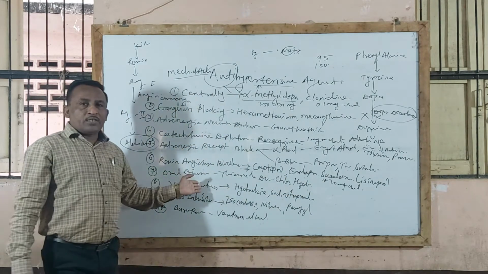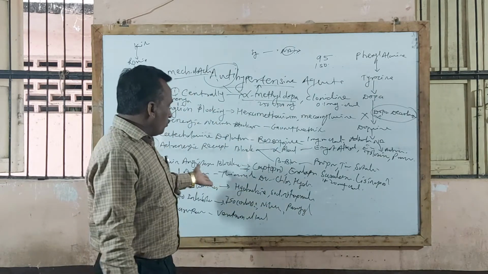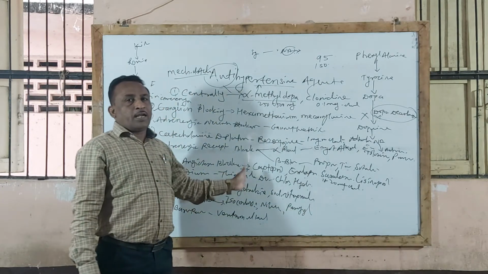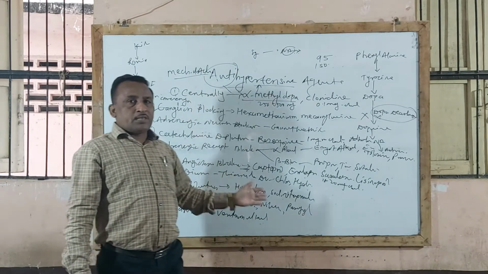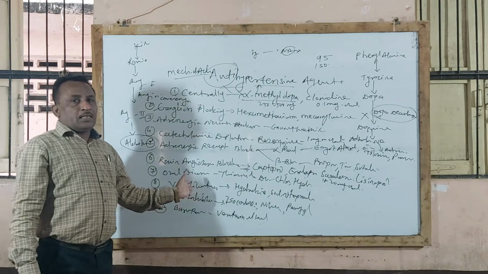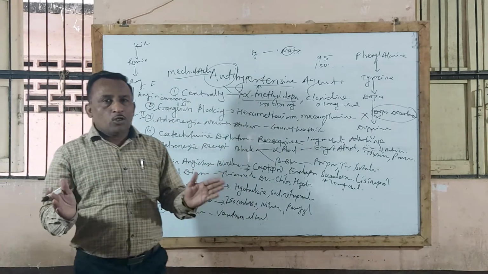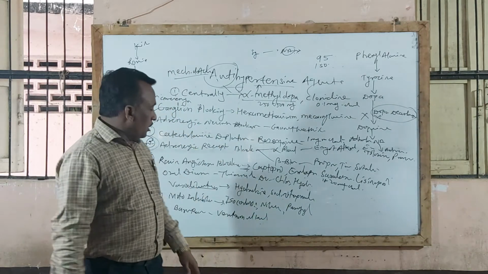Then oral diuretic agents, which by reducing total venous pressure are used as antihypertensive agents, thiazide diuretics like chlorothiazide, hydrochlorothiazide. In detail we will see under the diuretic chapter. Then regarding vasodilators, as the name itself indicates, these are vasodilator drugs that cause dilation of blood vessels and thereby lowering of blood pressure.